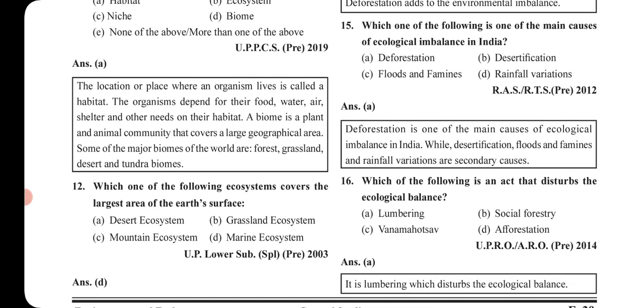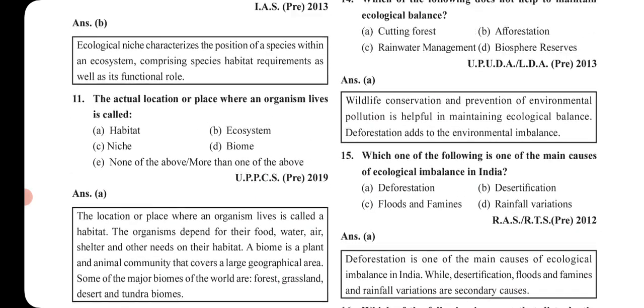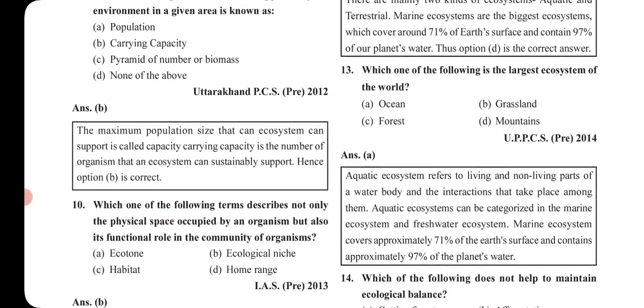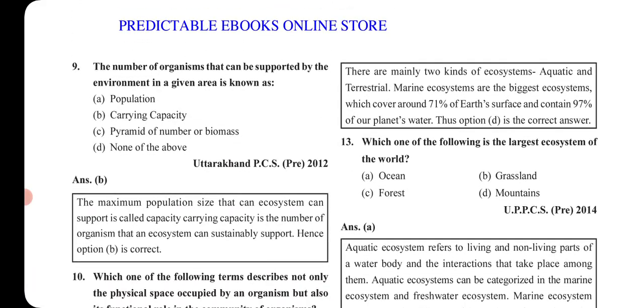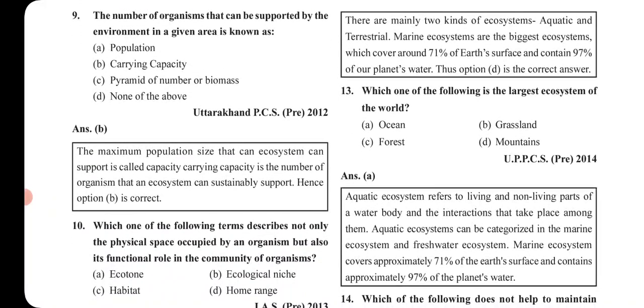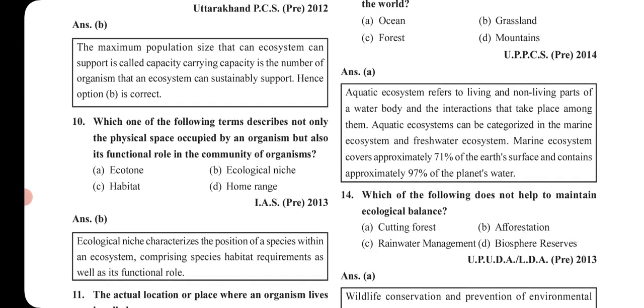Which one of the following ecosystems covers the largest area of the Earth's surface? So this is the marine ecosystem. Okay, this is also an important question, although it's like a factual one. Now next question is, which of the following is the largest ecosystem of the world? Ocean is the largest ecosystem.